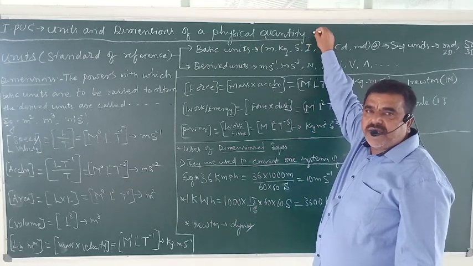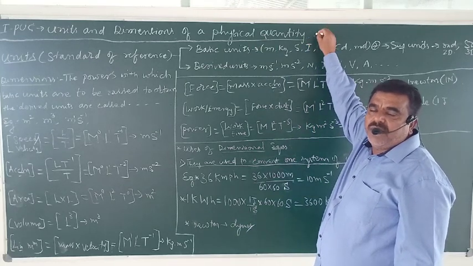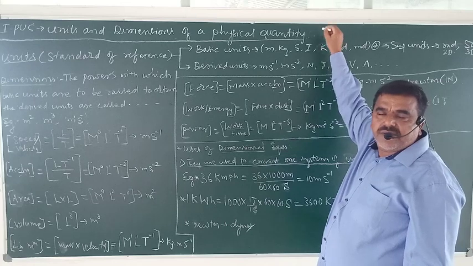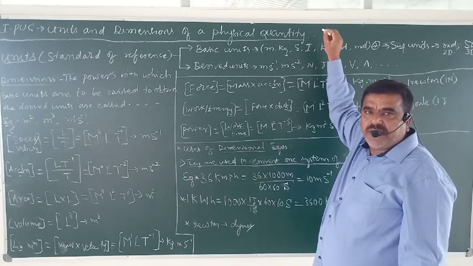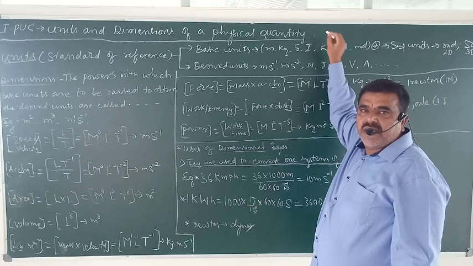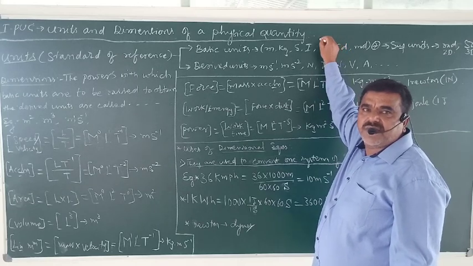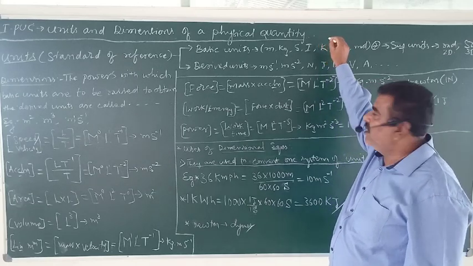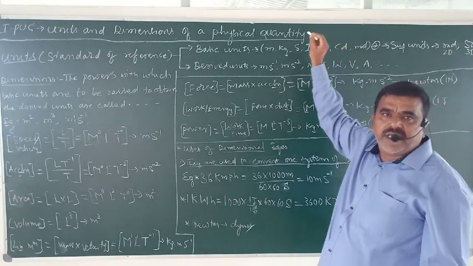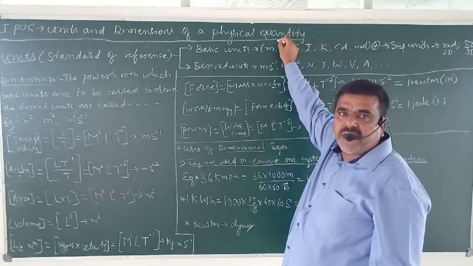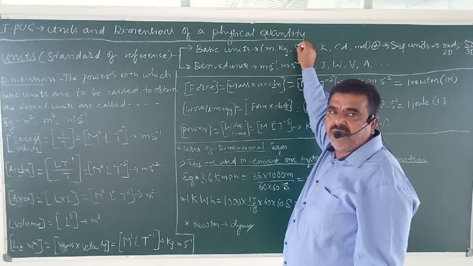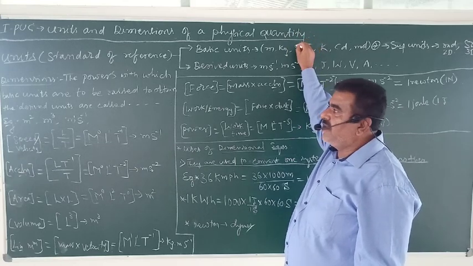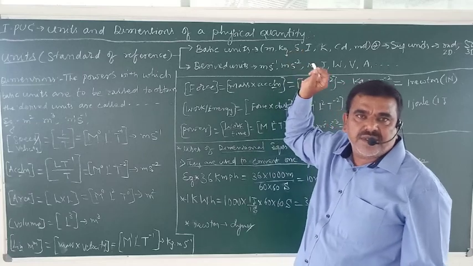In the last session, we understood what physical quantities are: the literals of physics, the alphabets of physics, the building blocks of physics, which are very important. Learning physical quantities is very important. Without these definitions of physical quantities, we can't read physics.